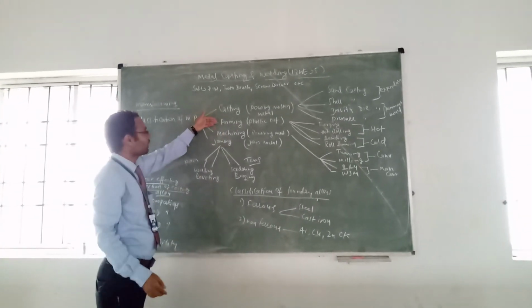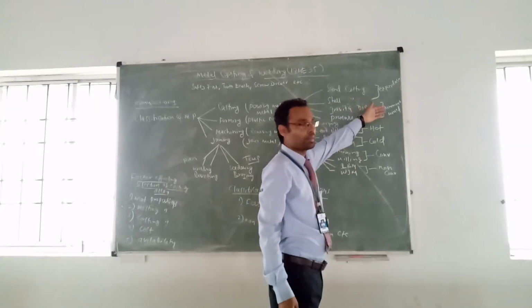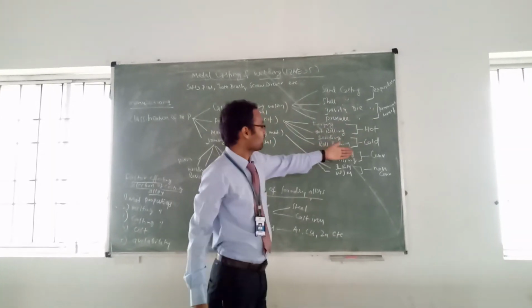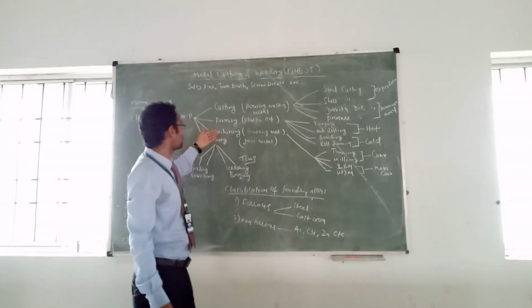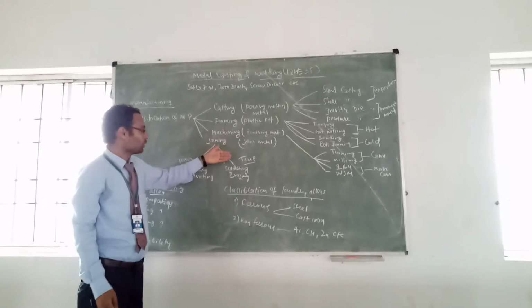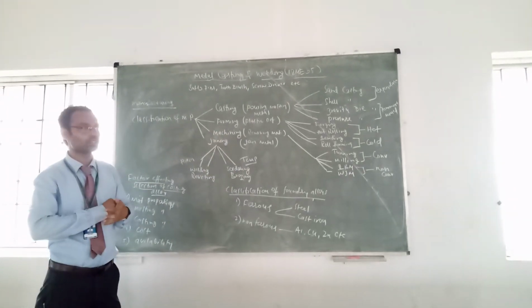Again these are divided into two types. The first one is expendable and permanent. Next one is hot and cold, which comes under forming. Conventional and non-conventional processes come under machining. Joining again has two, permanent and temporary. You write it like this. Okay, this is about the classification of manufacturing processes.